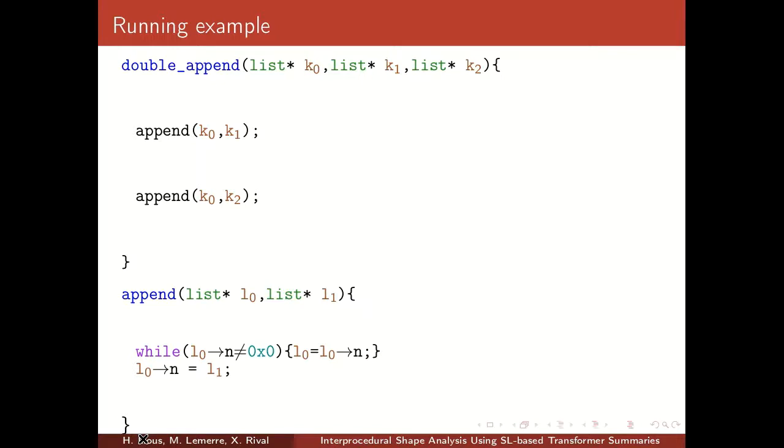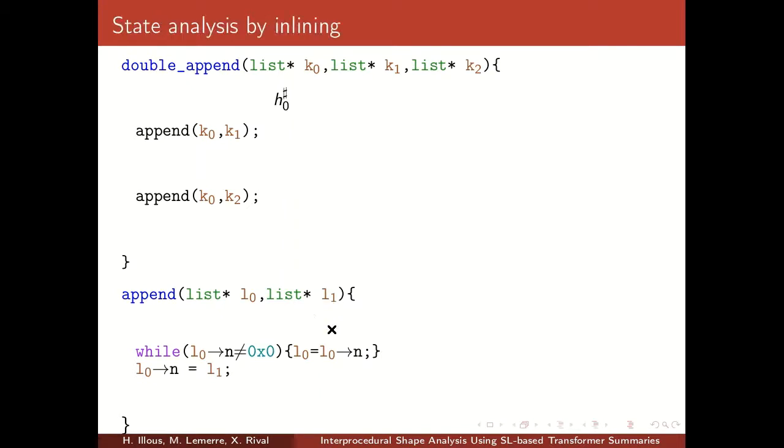The append function inputs two lists, L0 and L1, and it modifies the last cell of L0 so that it points to L1. The double append function takes three lists, key0, key1, and key2. First, it appends key1 to key0, and then it appends key2 to the list formed by key0 followed by key1.